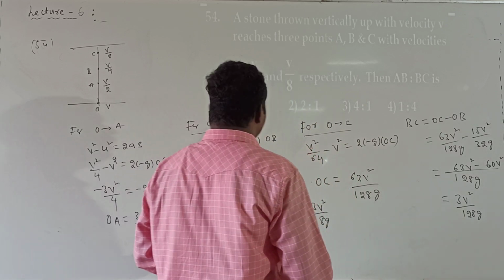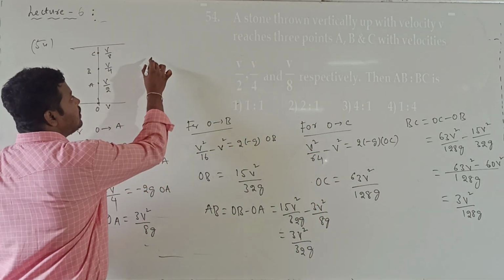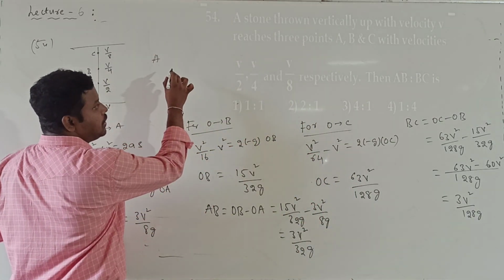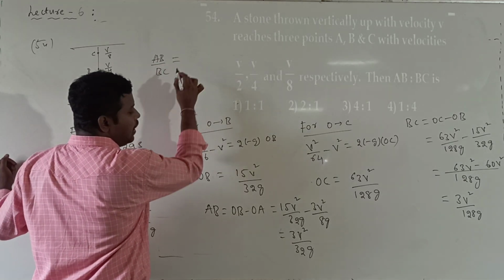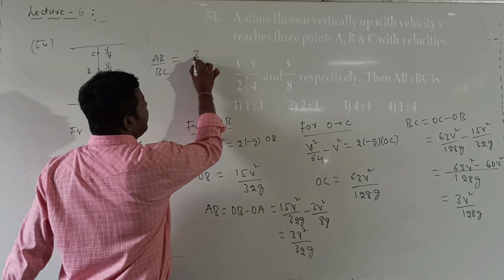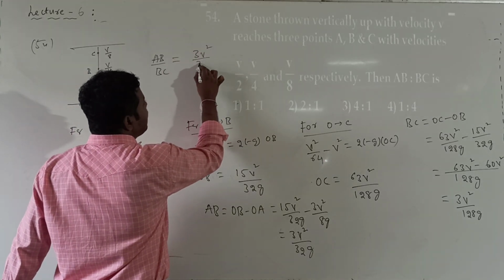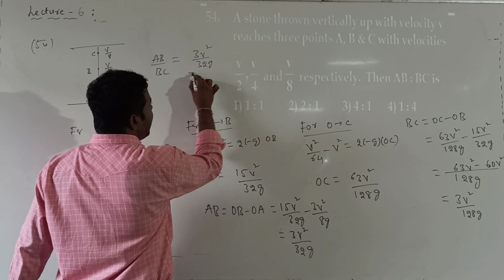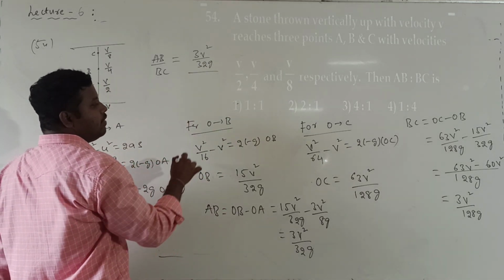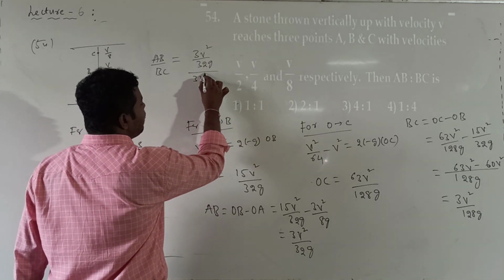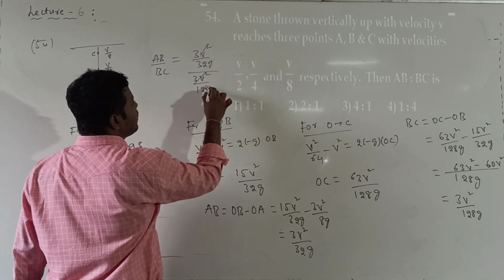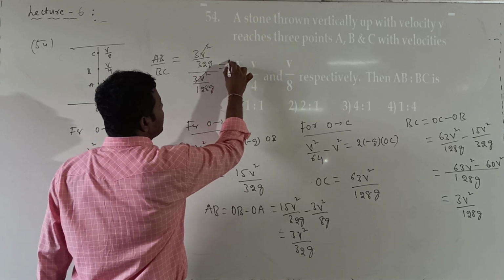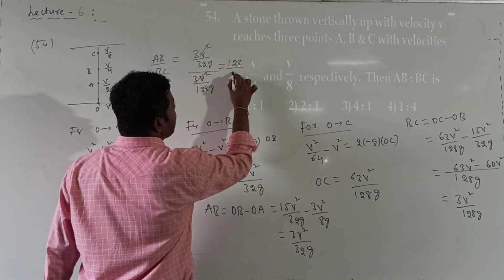Now I got the AB value and BC value. The last step is the ratio AB by BC. AB is equal to 3 v square by 32 g, divided by BC, which is 3 v square divided by 128 g. The 3 v square cancels, so I get 128 divided by 32.